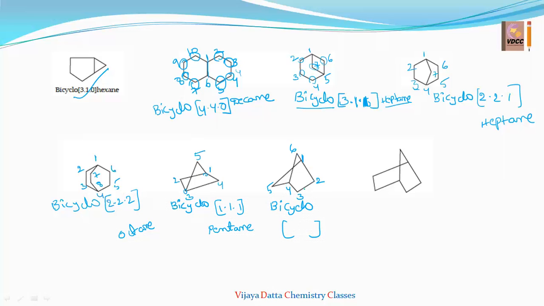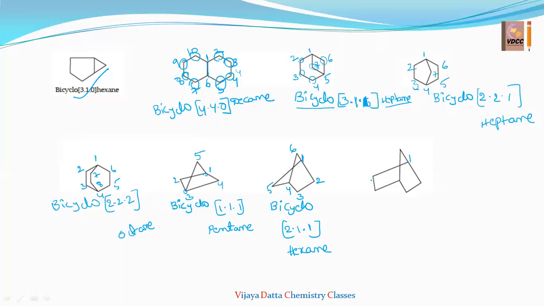Between 1 and 4, there are 2 and 3, so 2 carbons are there. So it is a 2 carbon bridge, which we have to write first in the descending order. Next, 5, only one bridge. Next, 6, only one bridge. Between 1 and 4, [2.1.1]. The number of carbons is 6, and 6 means hex. All are single bonds, so hexane.